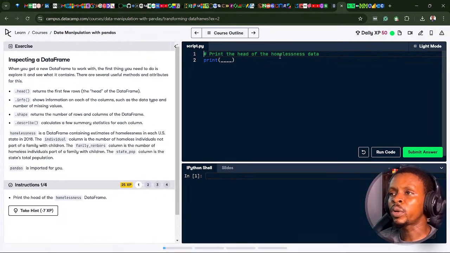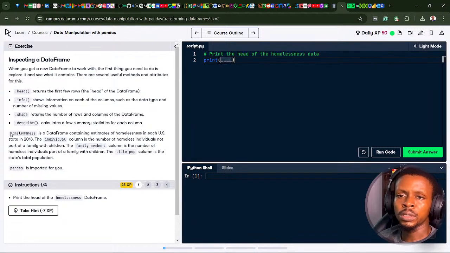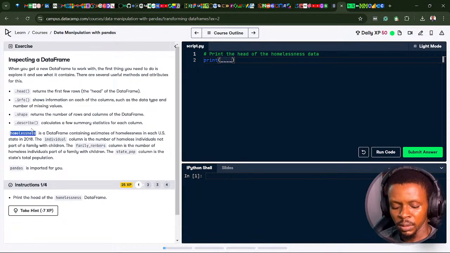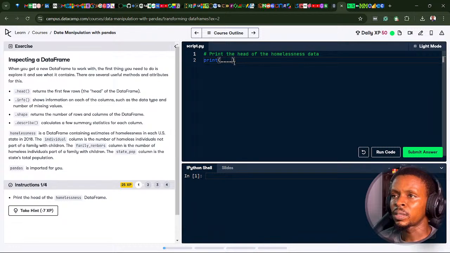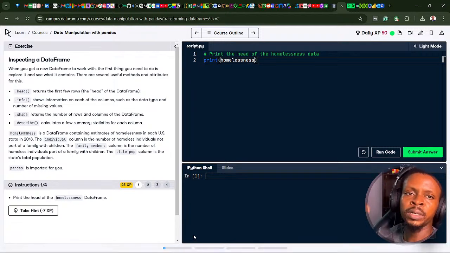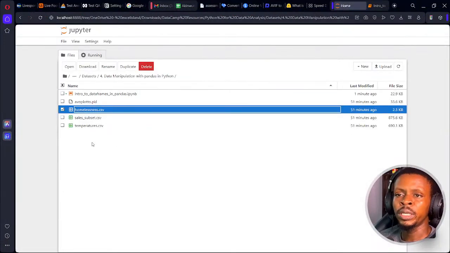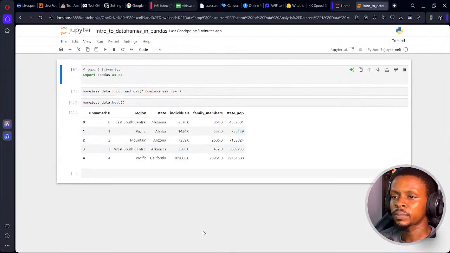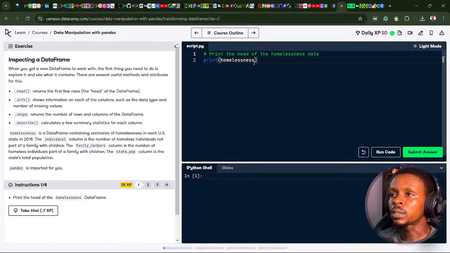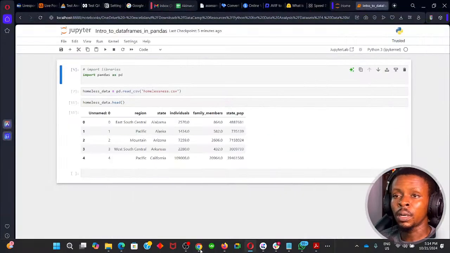It says print the head of the homelessness data set. That should just be this, the name given here. If you want to download the data set, it's already linked. There's a link under the YouTube description to download this data set and every other data set I'll be using in this pandas series. So I'll just say homelessness.head.